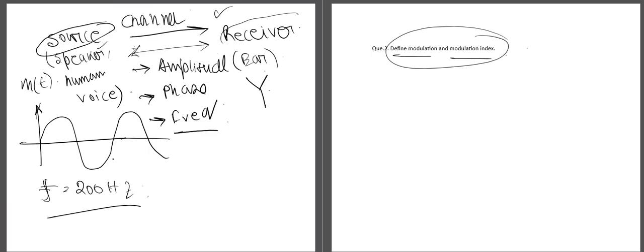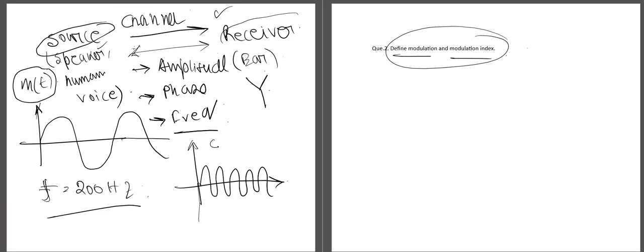In order to send this signal, we need to modulate it, and this modulation can be done by using a high frequency signal, or we can say a carrier signal, whose job is to carry this message signal from the transmitter to receiver. This is our original message, so we term it as message signal or m(t). And the high frequency signal which is used to carry the message signal from the transmitter to receiver is known as carrier signal. Suppose this carrier signal has a frequency of 5 kilohertz. Of course this frequency is way greater than the other, so this is a strong signal.